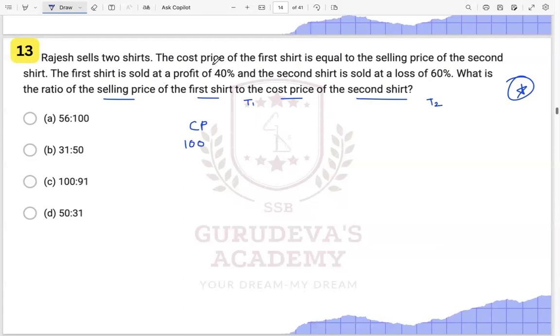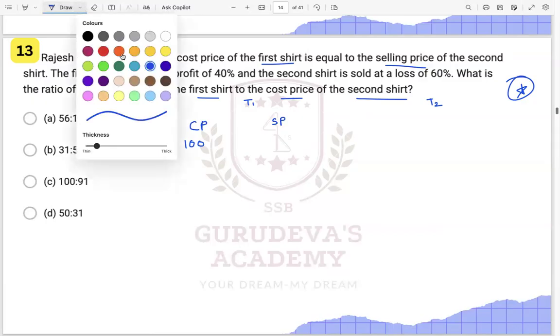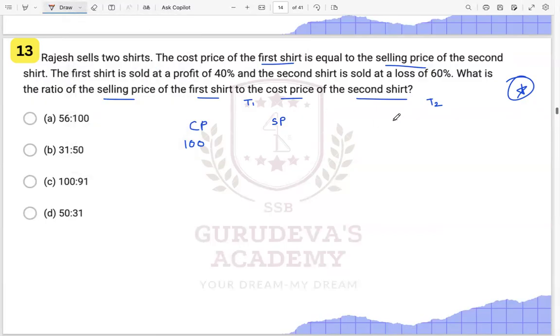This is saying the cost price of the first shirt is equal to the selling price of the second shirt. So we have cost price and selling price for this shirt, and we also have cost price and selling price here for shirt 2.